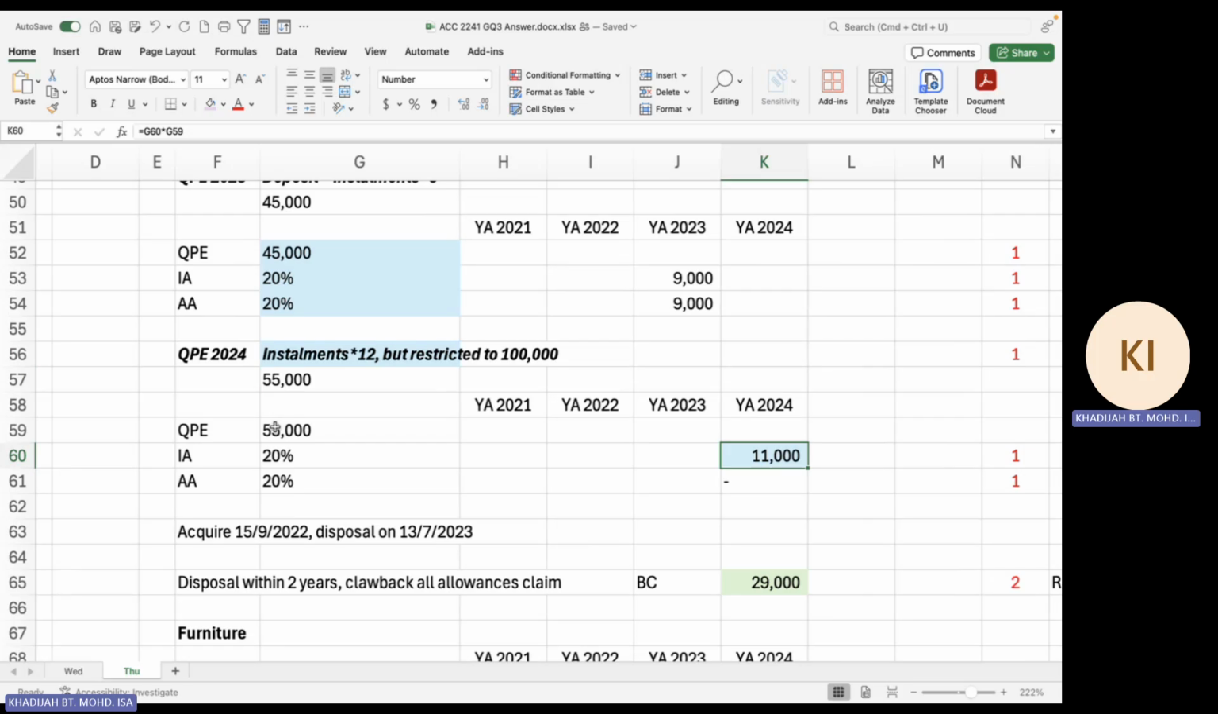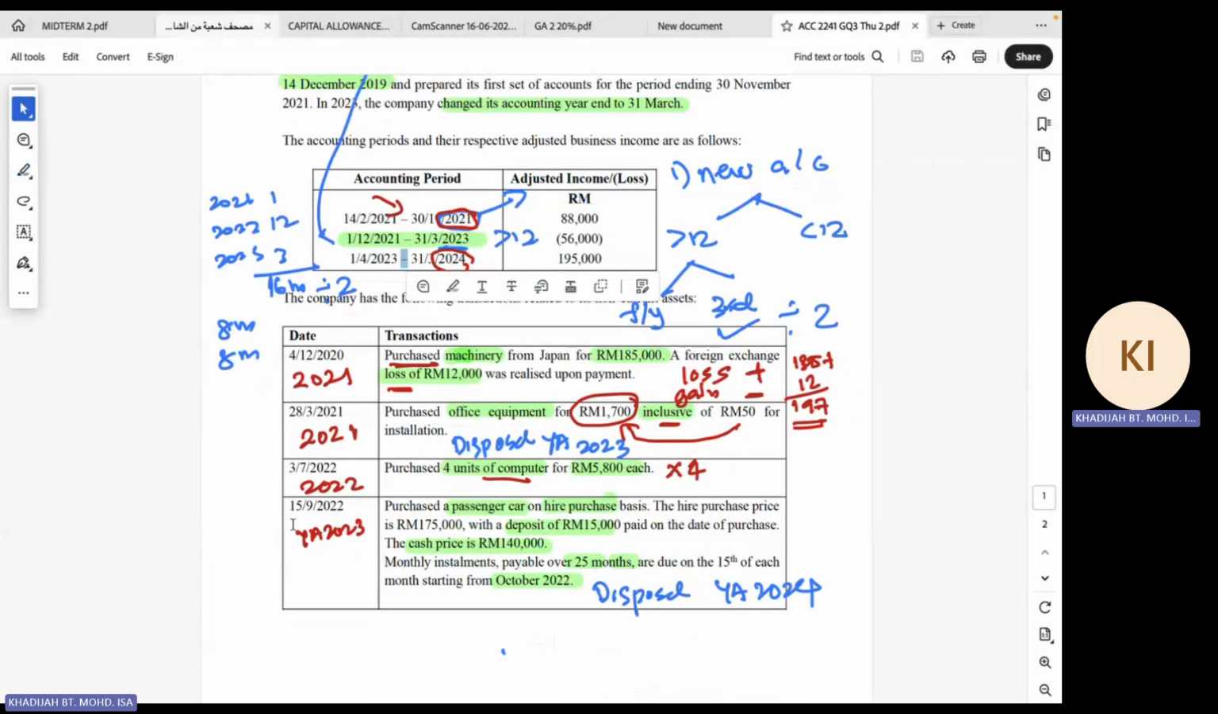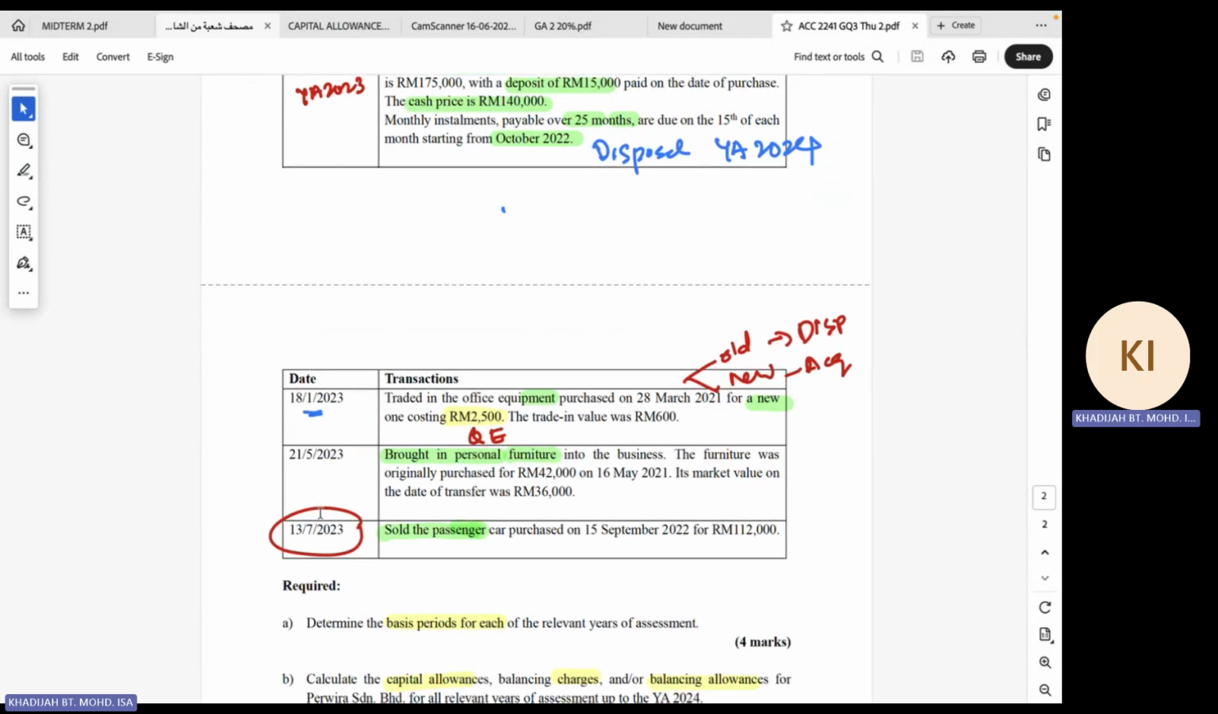55,000 times 0.2 is 11,000. So that's right. That is the initial allowance, but no annual allowance claim. However, you get back into your acquisition of the asset. The asset was acquired on 15th of September 2022. It was disposed on 30th of July 2023.